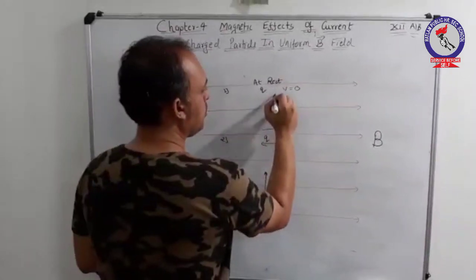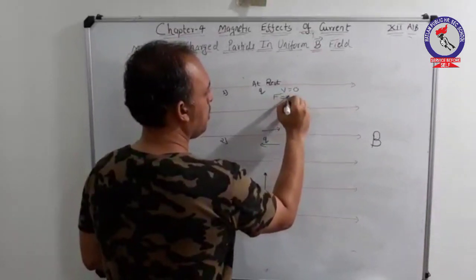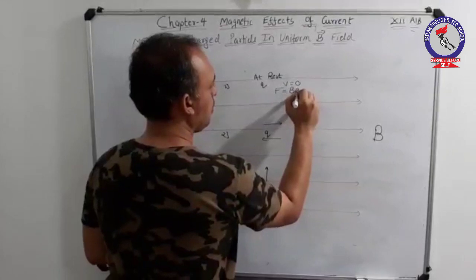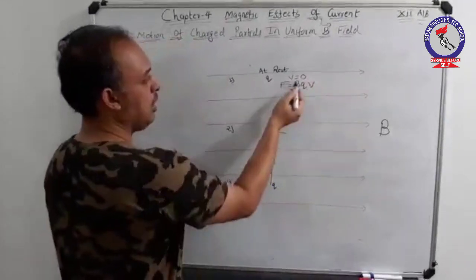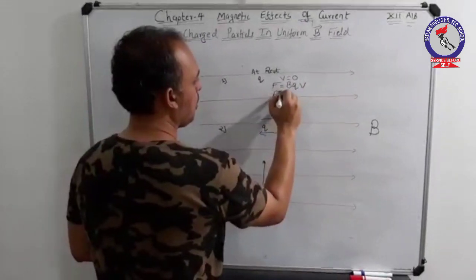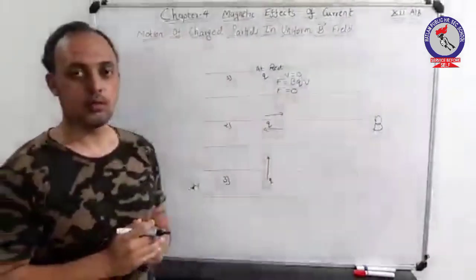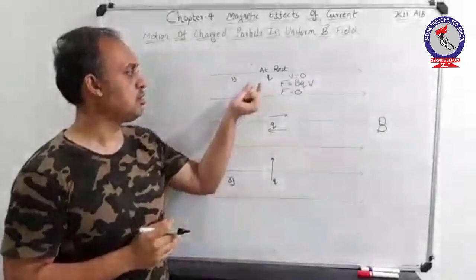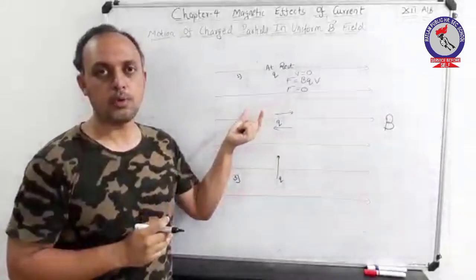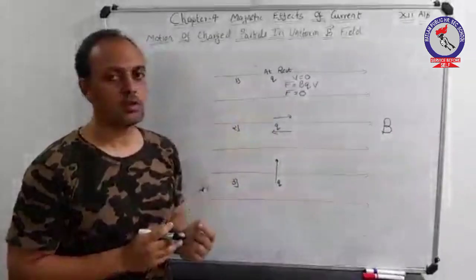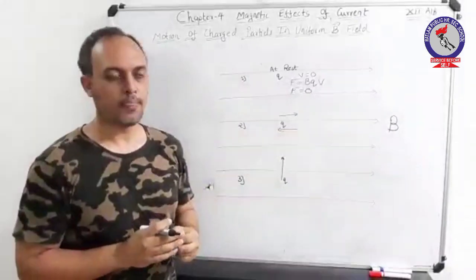An expression for force says F is equal to BQV. If velocity is zero, force acting on the charge will also be zero. Hence, no force is experienced by a charge which is at rest in a magnetic field.